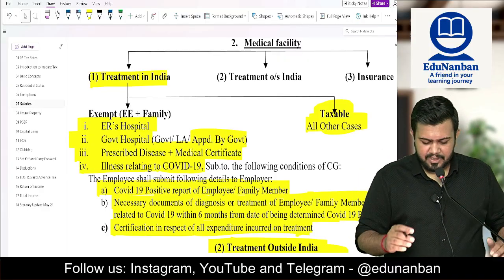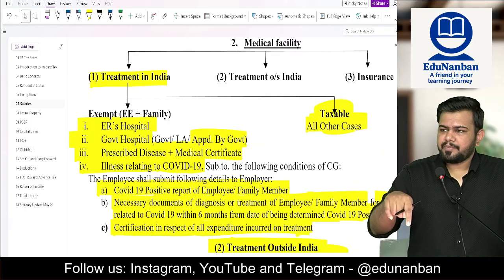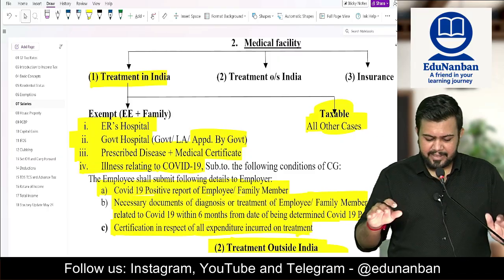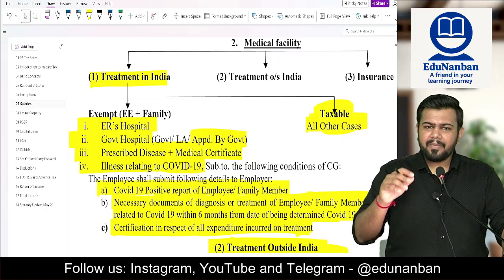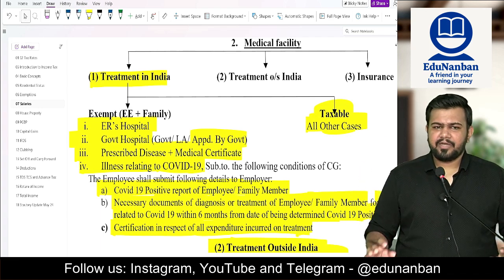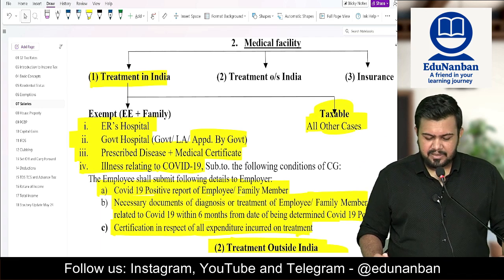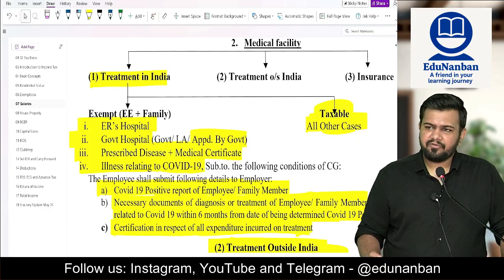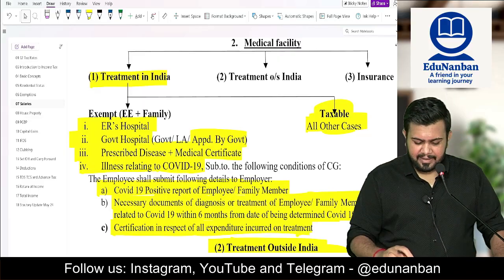What is the exemption? Number one, if treatment is done in the employer's own hospital, it is fully exempt. Next, if it is done in a government hospital or government approved hospital, then also fully exempt. And number three, if it is a prescribed disease and proof is given about the prescribed disease, then also it is fully exempt. And then four, if illness is relating to COVID-19,